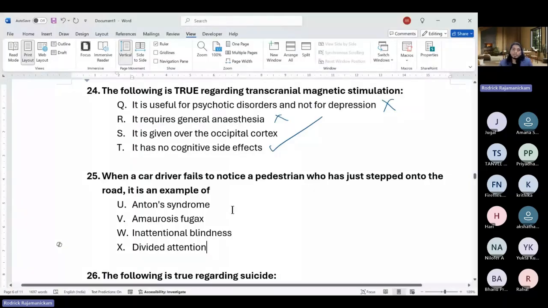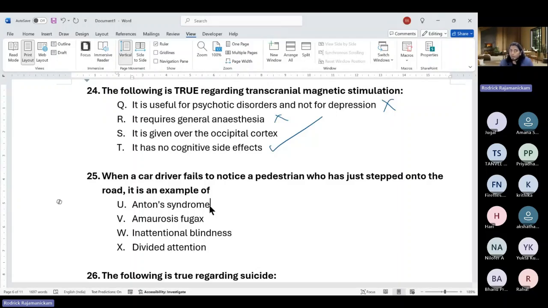Anton syndrome is basically a person having cortical blindness but denying that. It's kind of an anosognosia. Anton syndrome is about cortical blindness. Some areas of the cortex are damaged, so they will not be able to see, but they still continue to see because there are other parallel areas. So they will deny not being able to see.